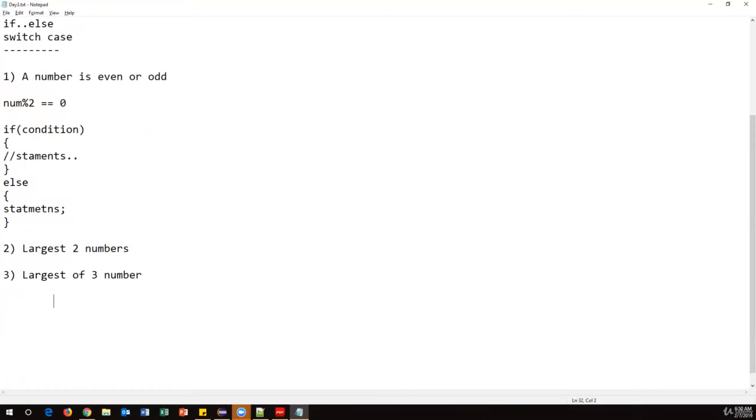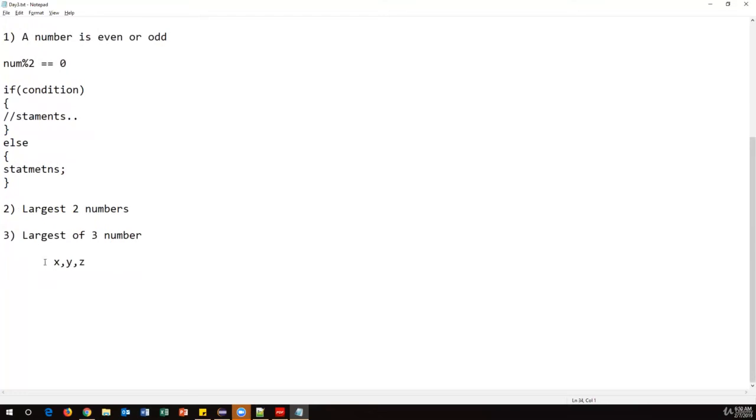So first of all, let us think about the logic. Let's say I have three numbers, a, b, c, or we can say x, y, z. I need to find out which one is the greatest among these three. Logically, let us take the x value first. If x is greater than y and z both, then obviously x is the largest. This is the first condition: x should be greater than y and also greater than z, then x is the largest.